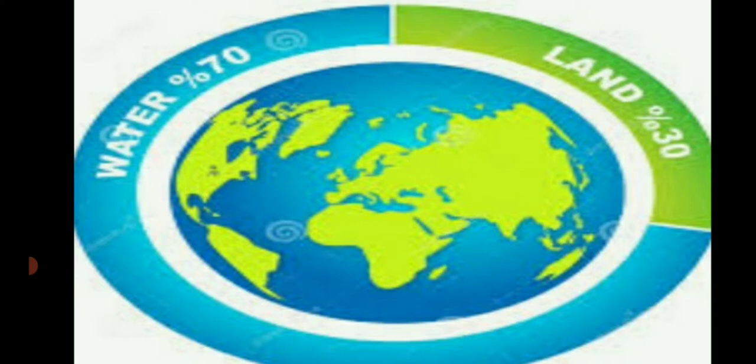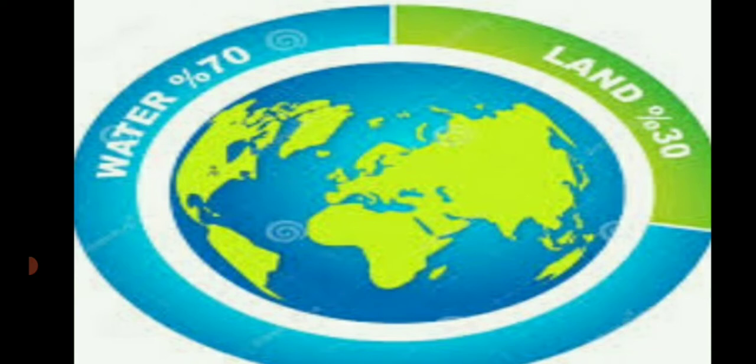So once again listen carefully, the earth is made up of land and water, and in that 1/4 of the surface is land and 3/4 are covered with water.